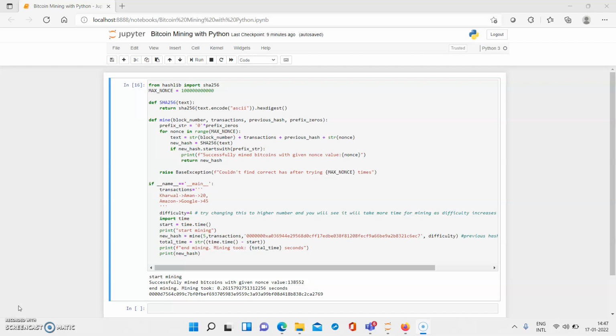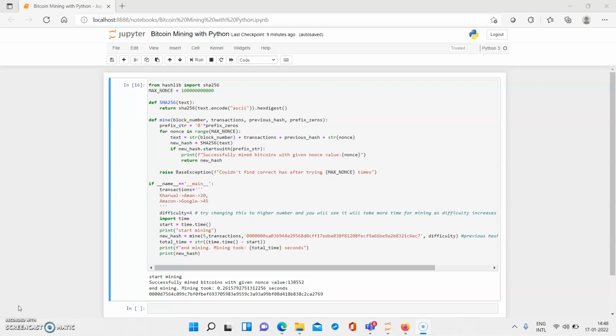So here, first of all, you are going to consider hashlib, and you are going to consider the maximum value of nonce, and then you are going to consider the hex value, and after that you will observe the function. So if you look at the function, that function is going to consider block number, previous hash, transactions, and prefix zeros.